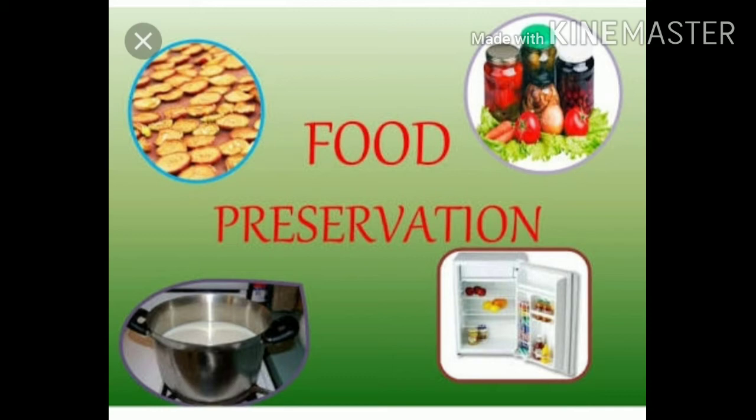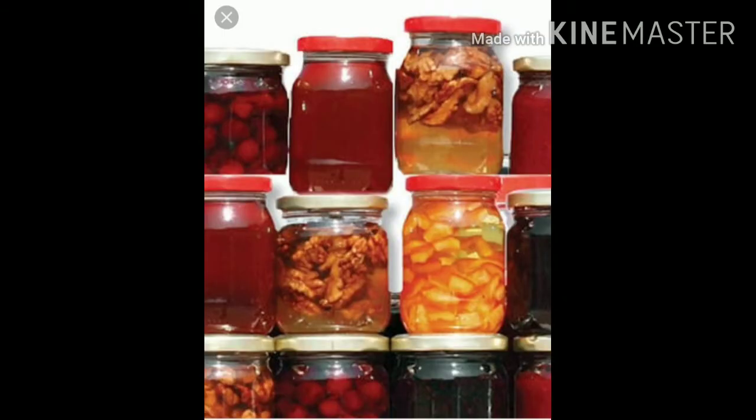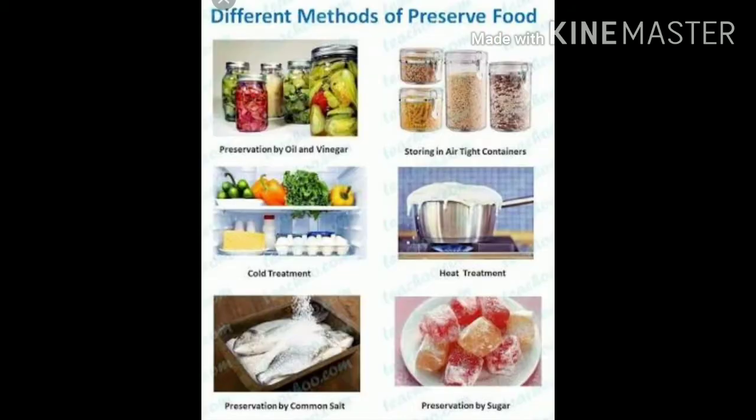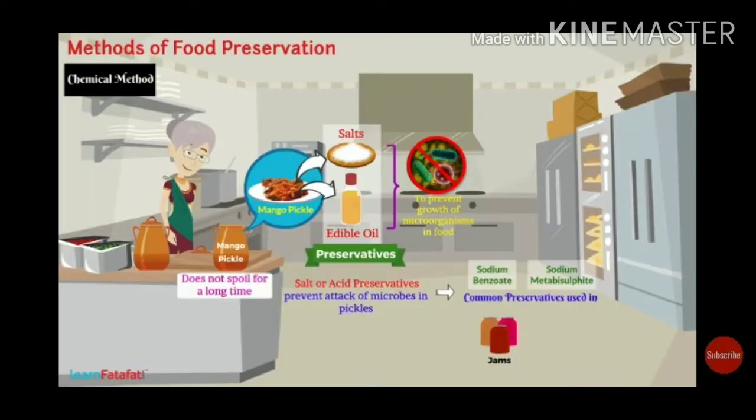So food which is in excess, the plenty, has to be properly stored, and it should be protected from attack by microorganisms. Otherwise food gets spoiled, and if we eat such food, it leads to food poisoning. So how can we preserve the food? First, let us see the chemical method.